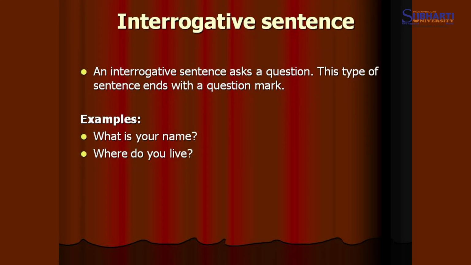Now, we talk about the interrogative sentences. What is it? As the name itself suggests, an interrogative sentence asks a question. This type of sentence usually ends with the question mark. For example, very simply, usually you are asked, what is your name? Where do you live? What do you do? How do you do? These are all examples of interrogative sentences.